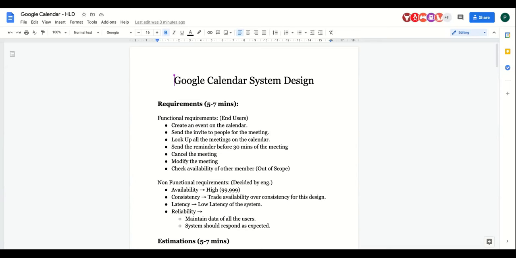And then in the low level design, we'll try to cover some of the important design patterns. Then we'll talk a bit about database designs, and then we'll go on to some of the problems which you get as a part of the interview, like designing a parking lot, designing a hotel management system, or designing a library management system. All those will be covered as a part of low level design.